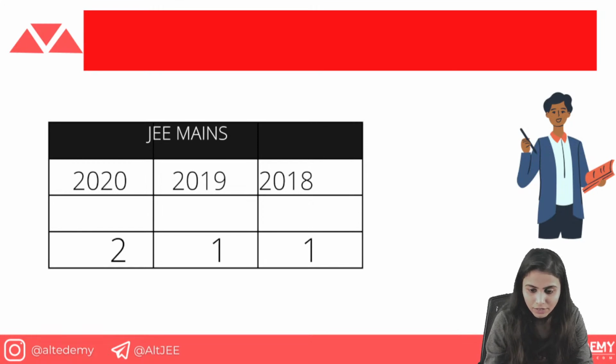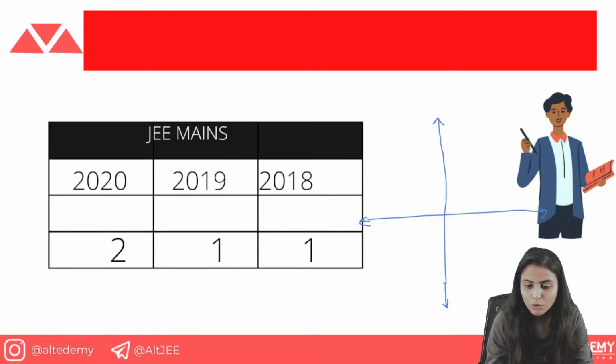This is basically a graph. For anyone who does not know, this is the first quadrant, this is the second quadrant, this one is known as the third, and this one is known as the fourth quadrant.